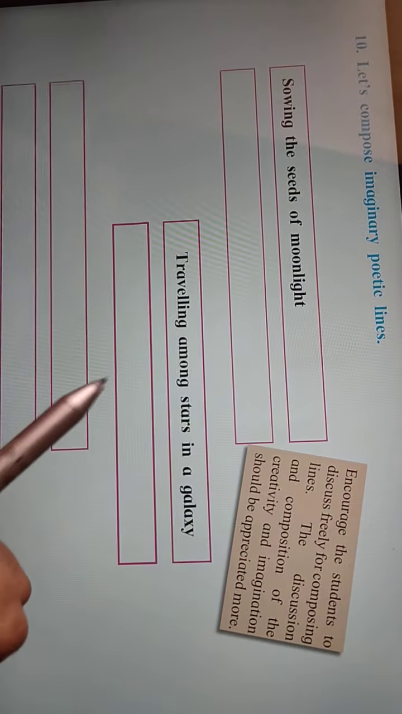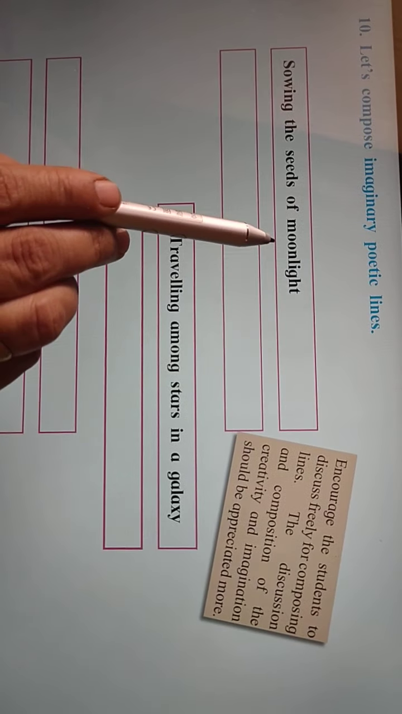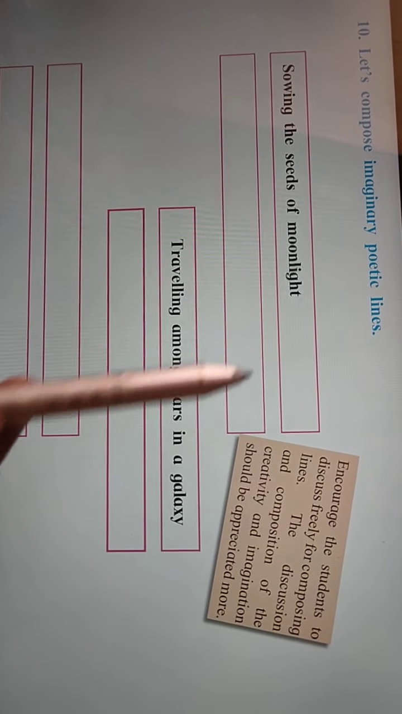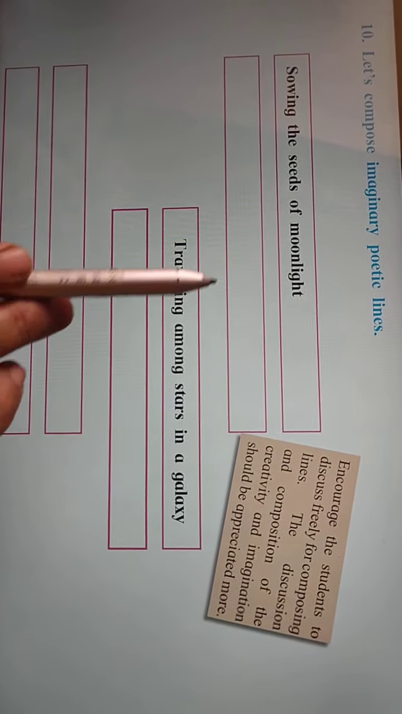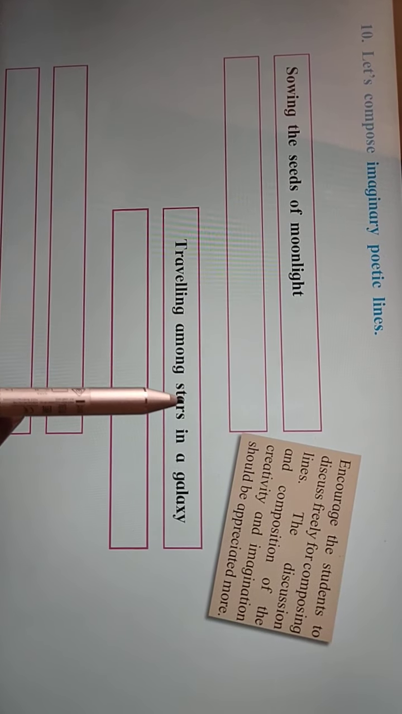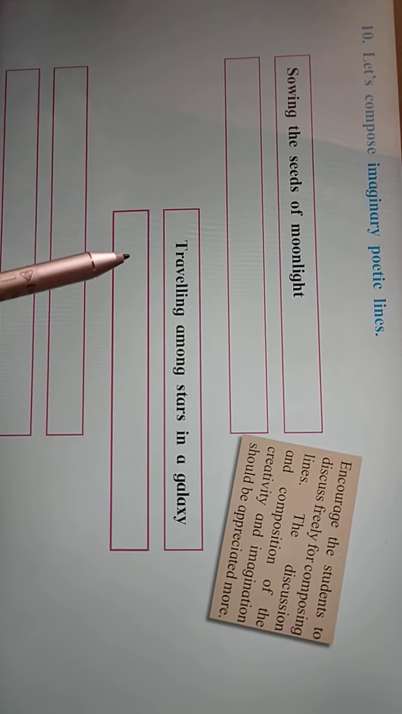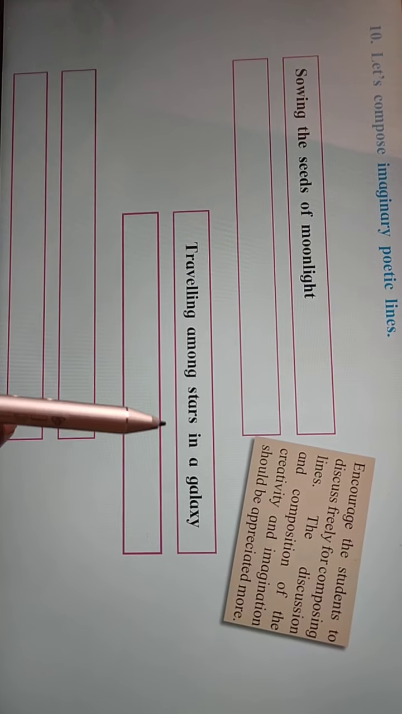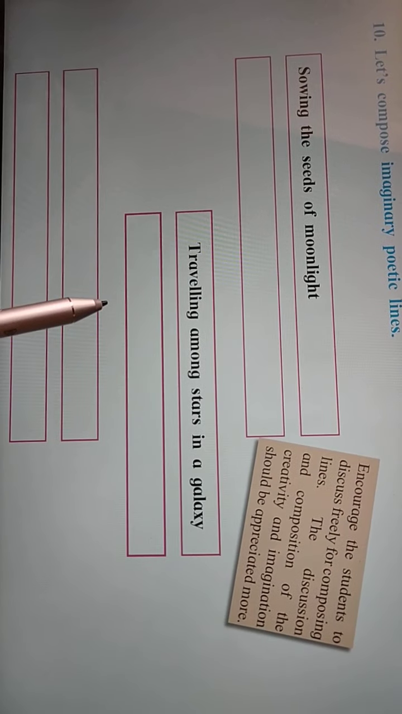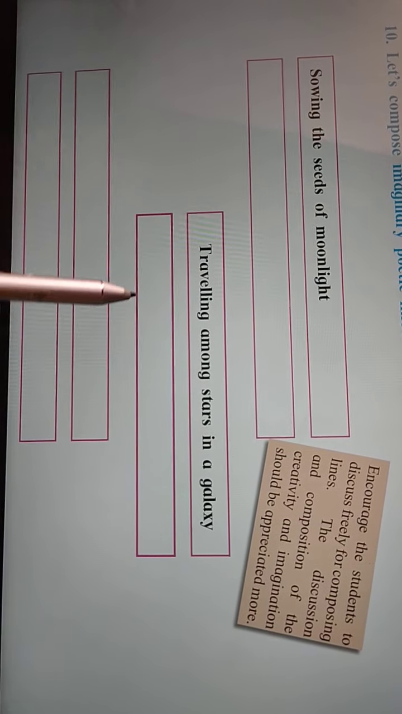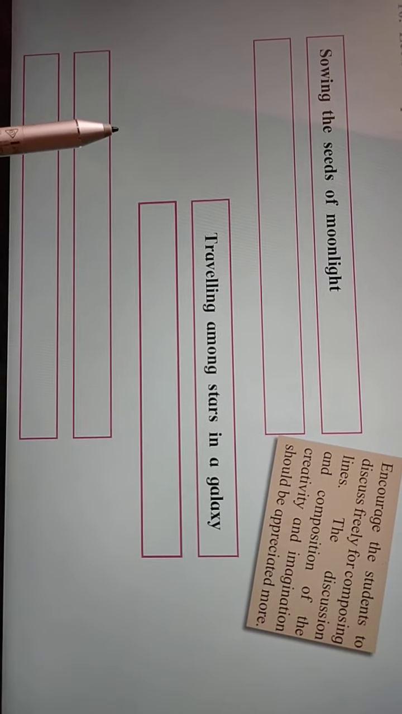Two examples are given here. Sowing the seeds of moonlight, it is totally imaginative. And the second is traveling among stars in a galaxy. So in this way we have to write down the remaining imaginary poetic lines. Some of them are flying high with the birds, counting the stars in the dark night, sharing the colors of the butterflies, and building a house in the space, etc.